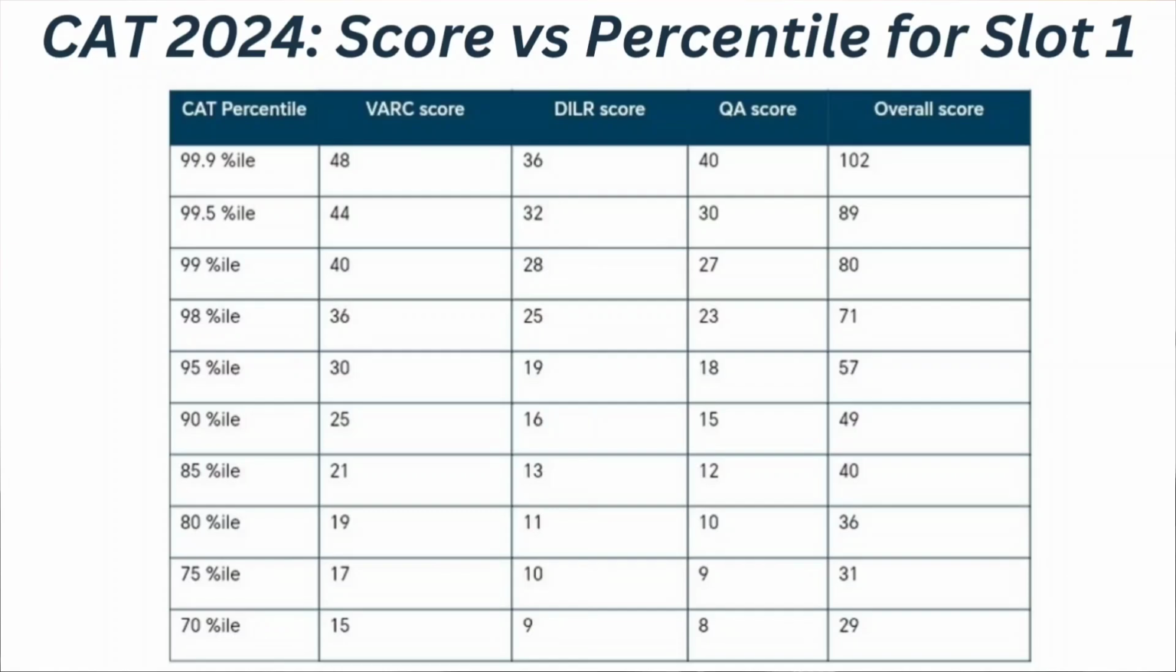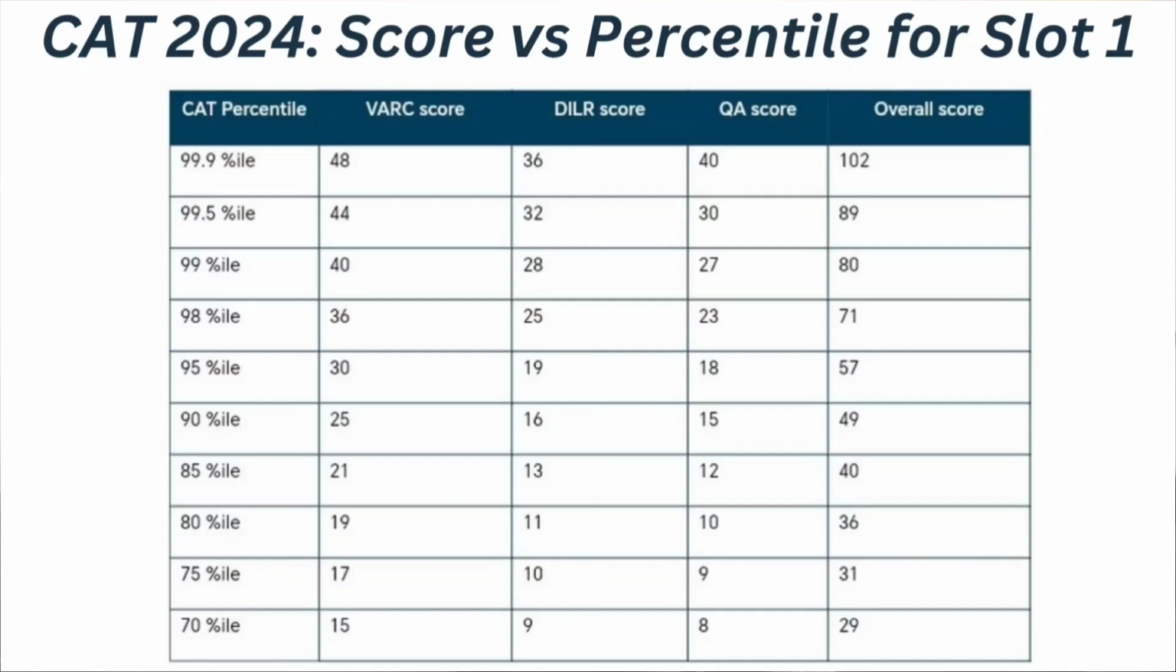Then if your VARC score is 21, DILR score is 13, quantitative ability score is 12, means if your overall CAT score is 40 for slot 1, at that time you can expect your CAT percentile to be 85. Then if we consider 19 for VARC, DILR score 11, 10 for quantitative ability, means if it is overall 36, at that time you can expect 80 percentile in your CAT entrance examination.